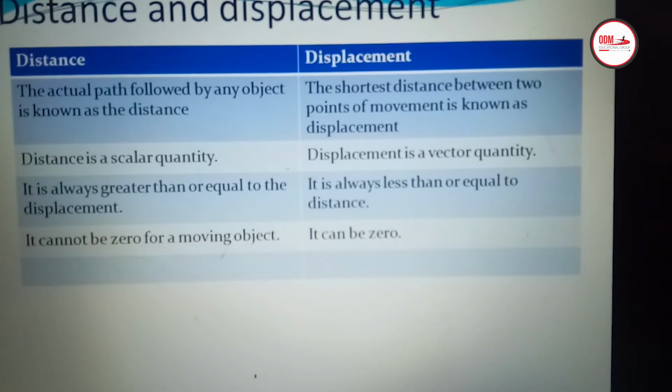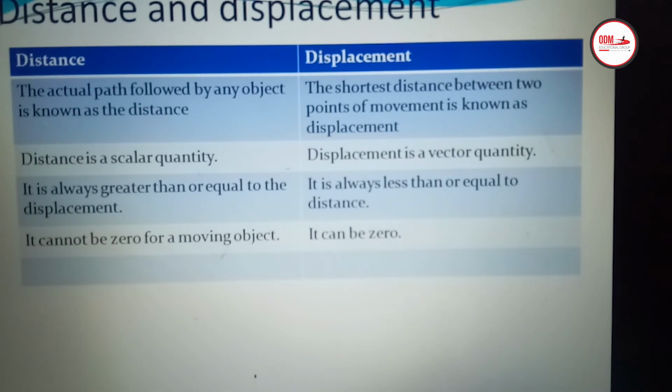Next is, distance is always greater than or equal to displacement. Children, the distance may be greater or equal. It will never be less than the displacement. It will always be greater than or equal to displacement. But displacement is always less than or equal to distance.